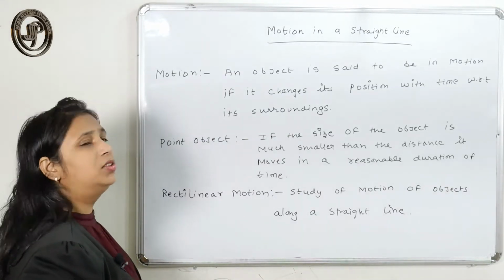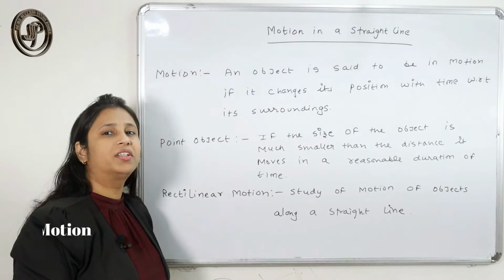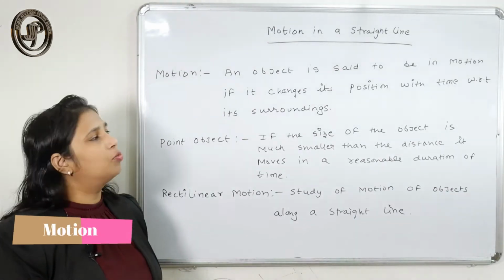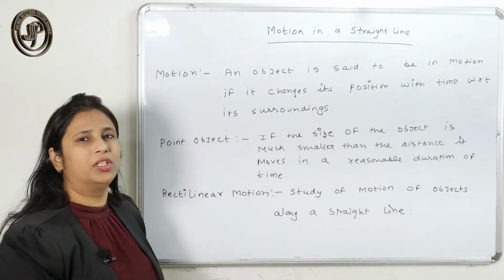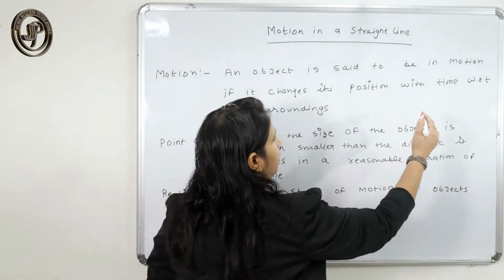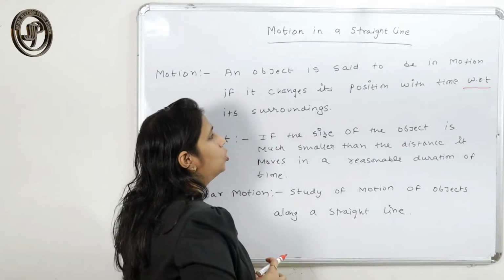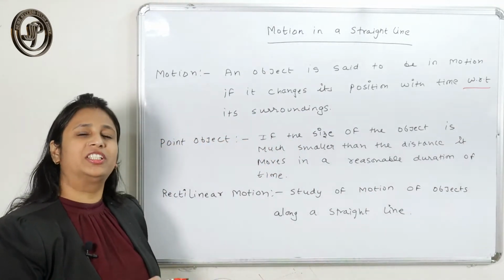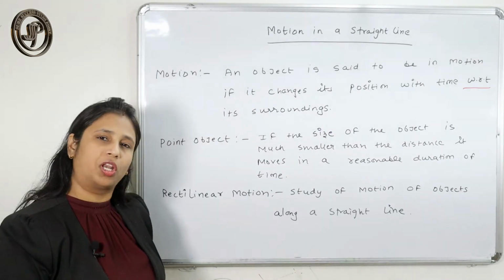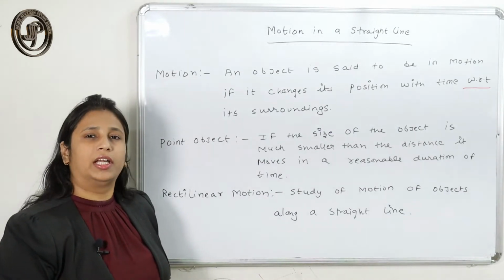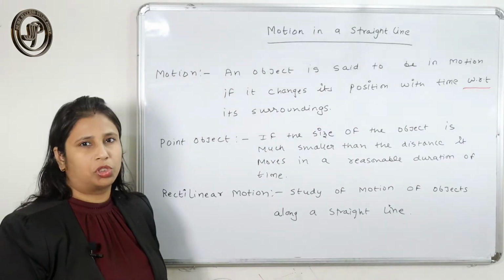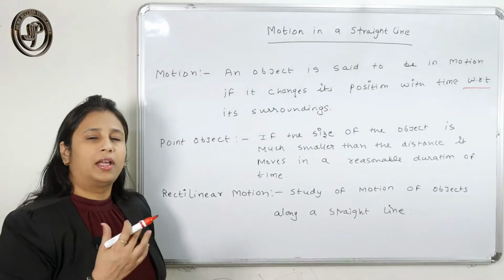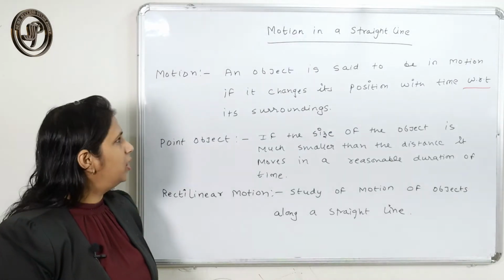Motion. What is motion? An object is said to be in motion if it changes its position with time with respect to its surrounding. WRT here means with respect to. So we already know that whenever the object changes its position with respect to time, the object is said to be in motion, and when the object's position does not change with time, then the object is said to be at rest.